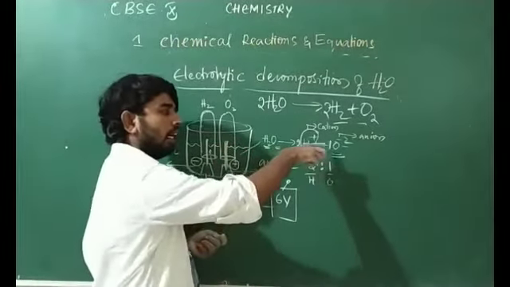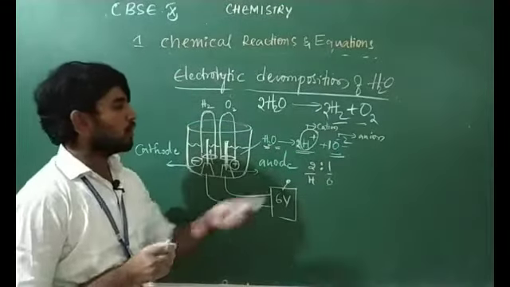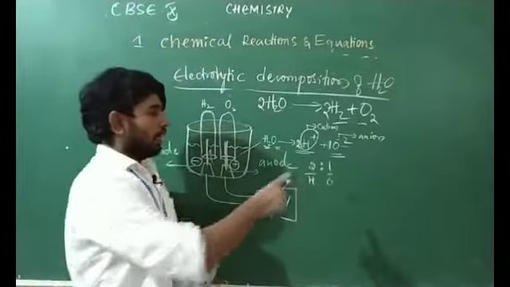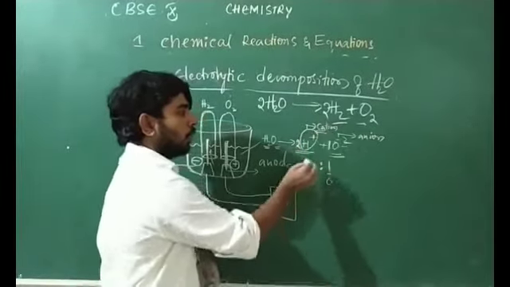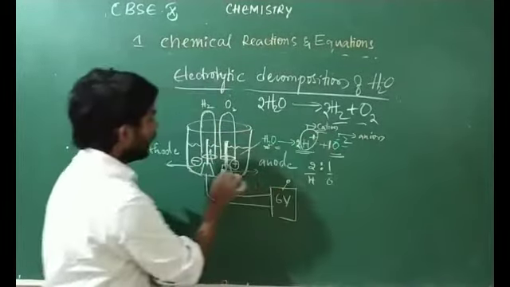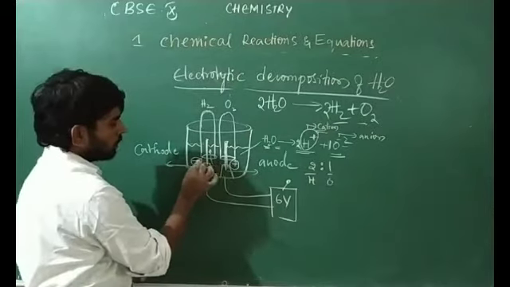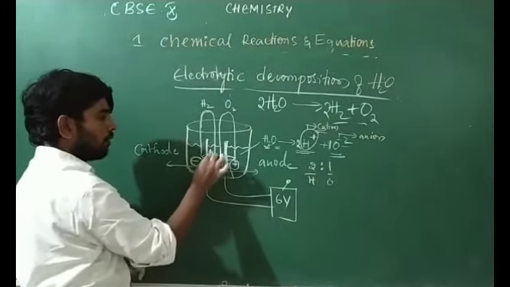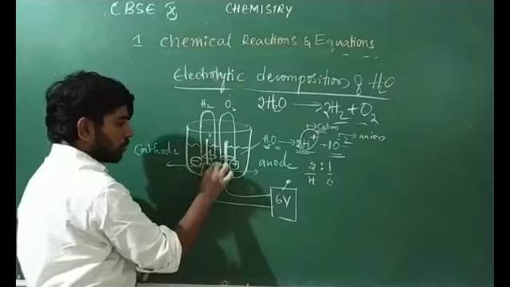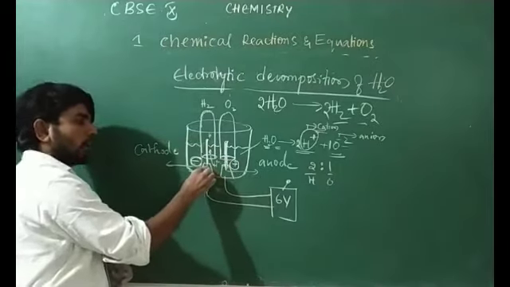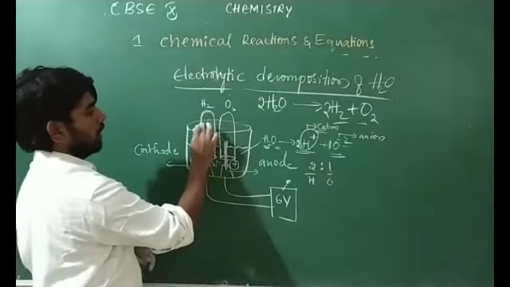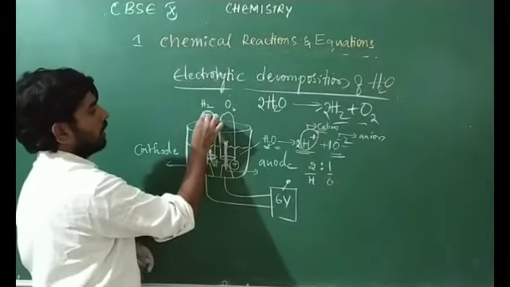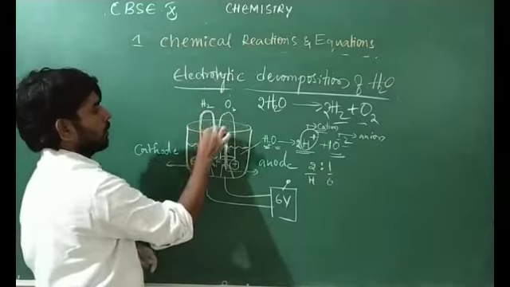into H plus ions and O minus ions. H plus 1 ions and O minus 2 ions here. H plus ions are called cations. What is the charge here? Plus. Here we have water. Where will they go? Towards the negative. Why will hydrogen go here? Hydrogen has a plus charge and it will be attracted by the negative pole. They will move here, and here you will get hydrogen gas.